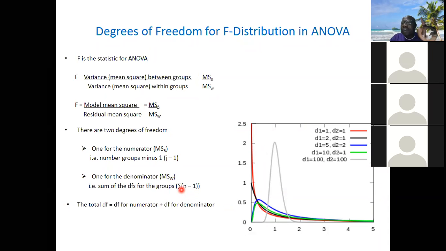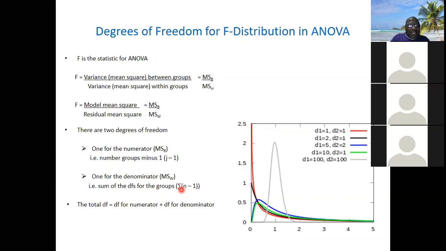Because in regression the denominator is the residual while the numerator is the model, but in ANOVA we call the numerator between group and the denominator within group.